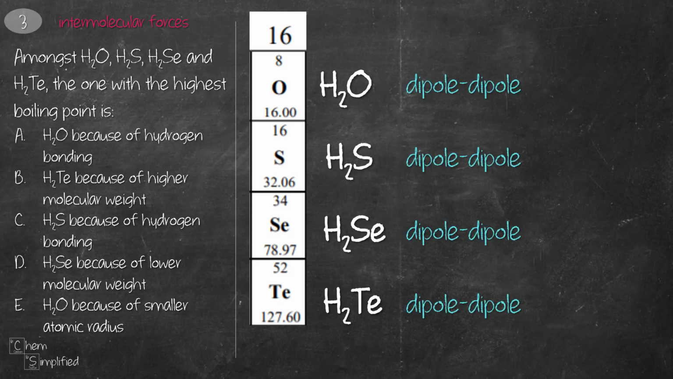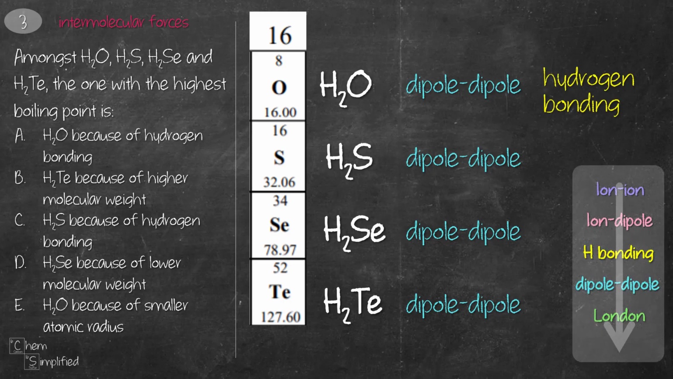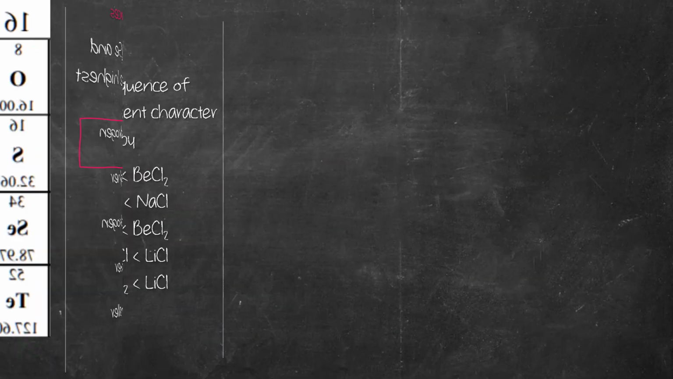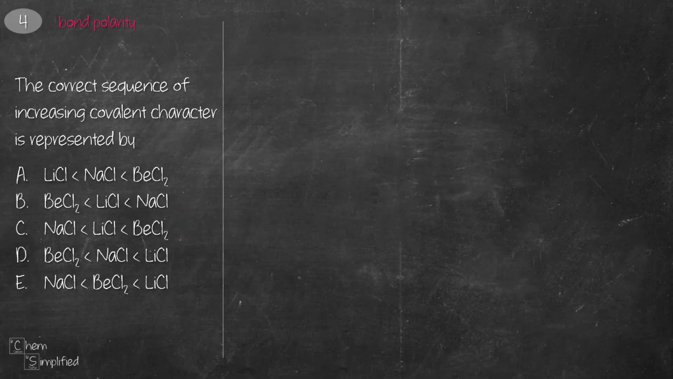The stronger intermolecular forces will result in a higher boiling point. All of them have dipole-dipole interaction because there's a permanent dipole between the hydrogen and the atom. Since oxygen is a highly electronegative atom, it is also capable of hydrogen bonding. Since hydrogen bonding is much stronger compared to dipole-dipole, H2O will therefore have the highest boiling point, and that makes A the correct answer.